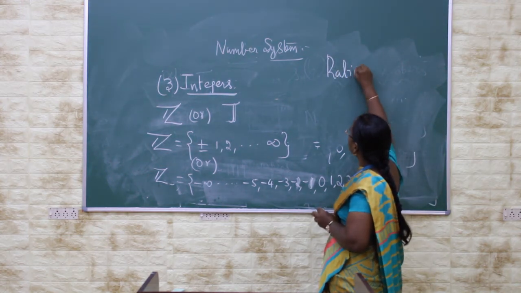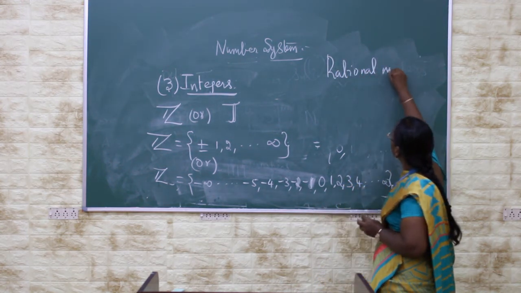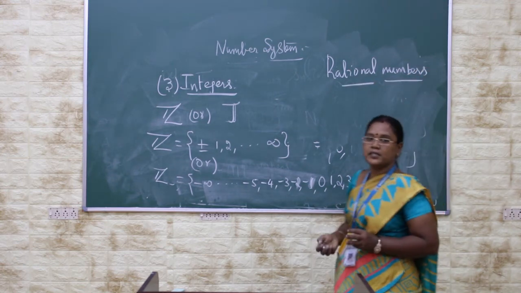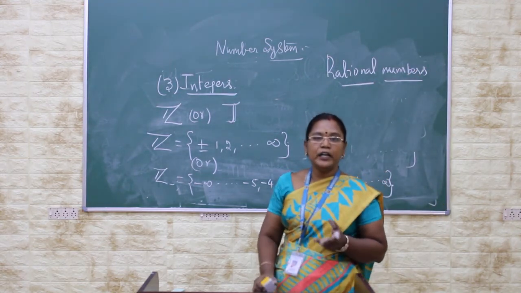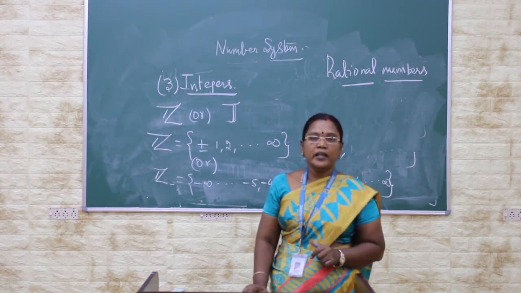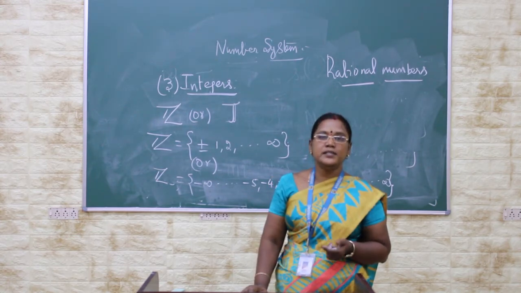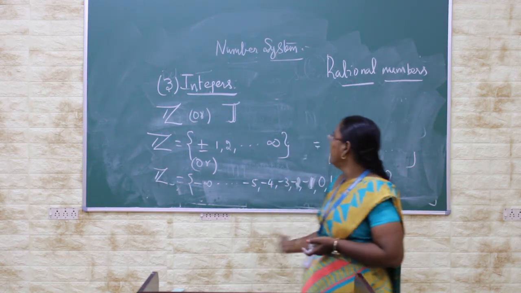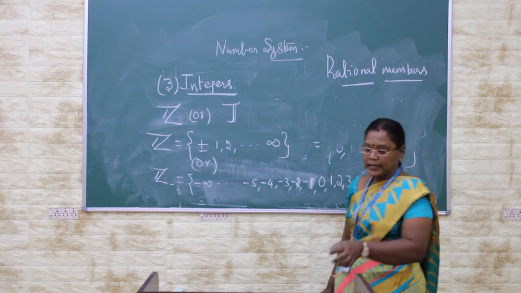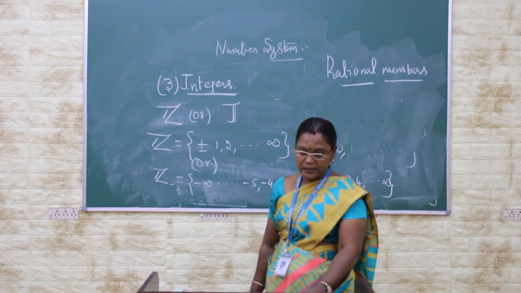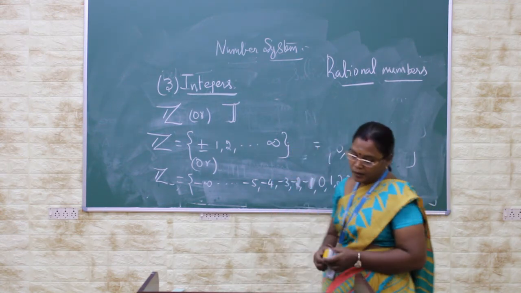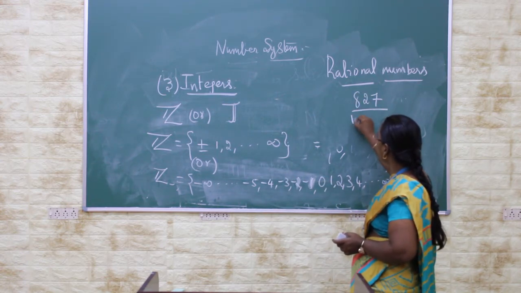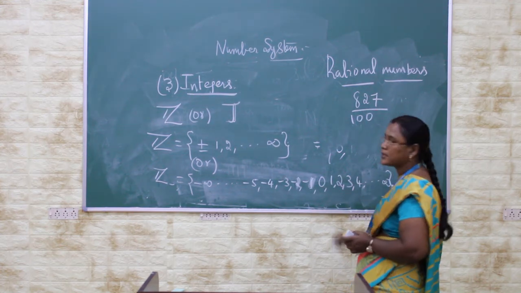What do you mean by rational numbers? When we divide any two numbers and get the remainder as 0, they may be taken as rational numbers. Some examples of rational numbers are